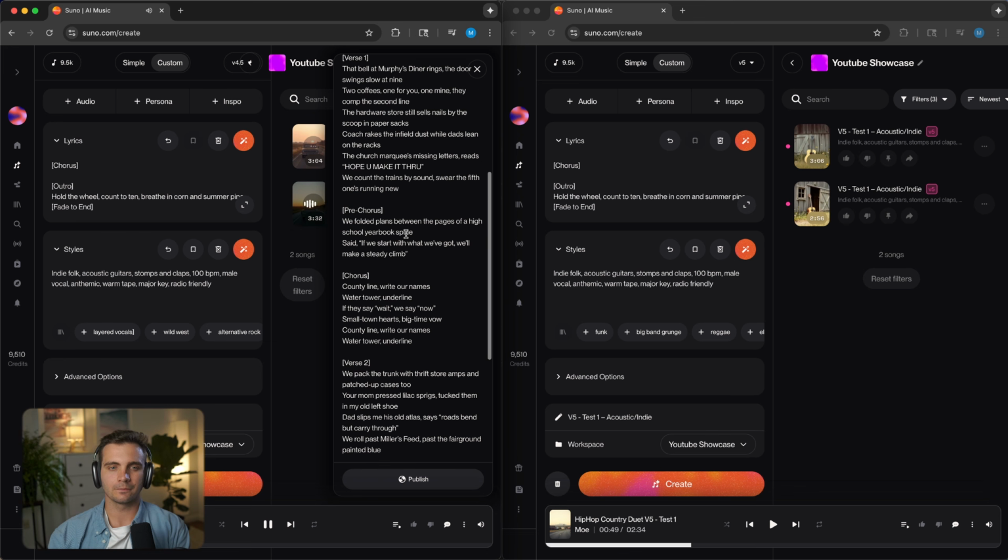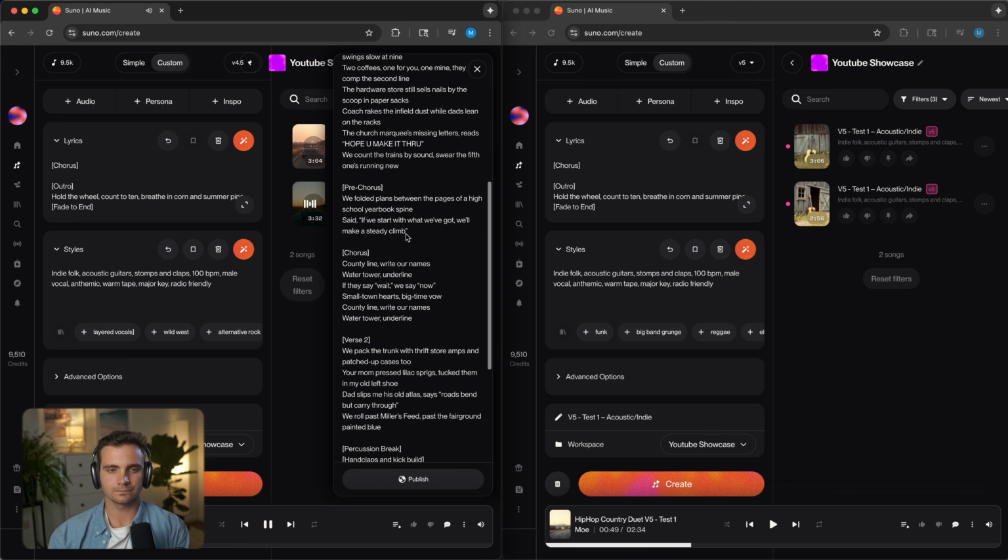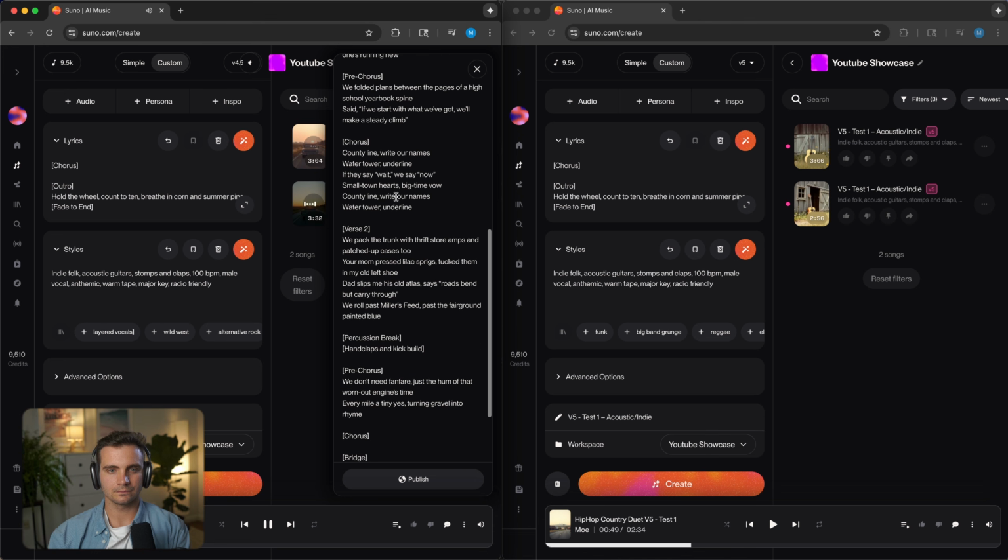If we start with what we've got, we'll make a steady climb. County line, write our names. Water tower, underline. If they say wait, we say now. Small town hearts, big time vow. County line, write our names. Water tower,